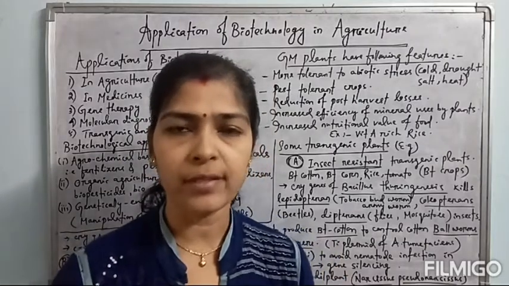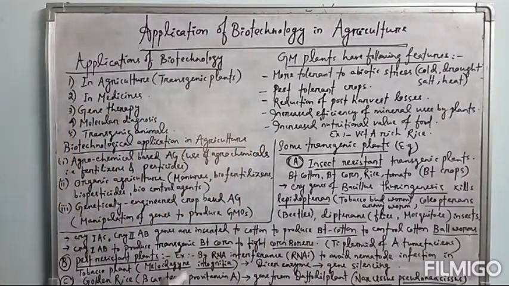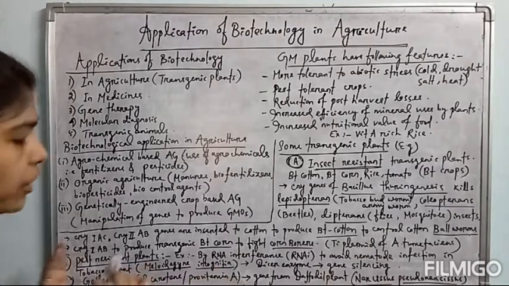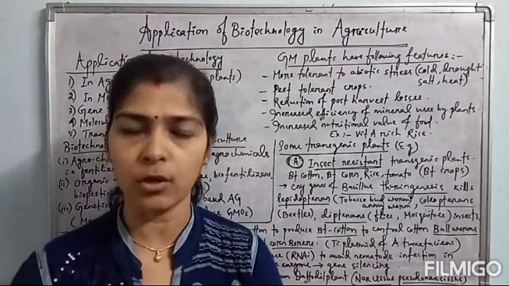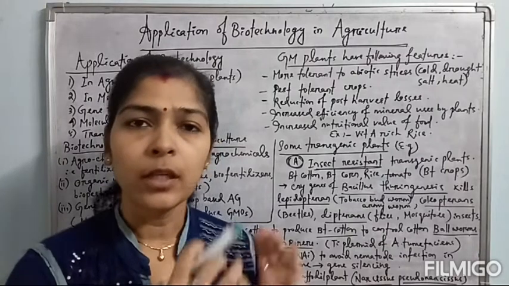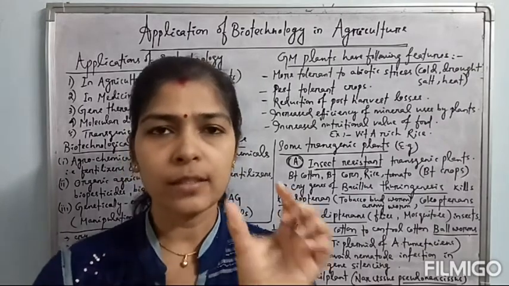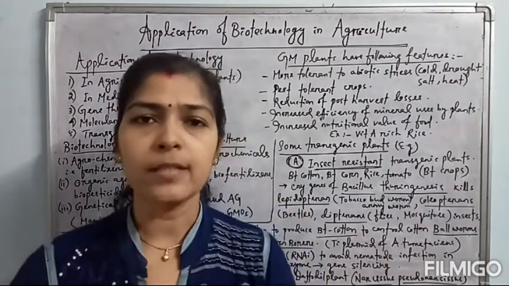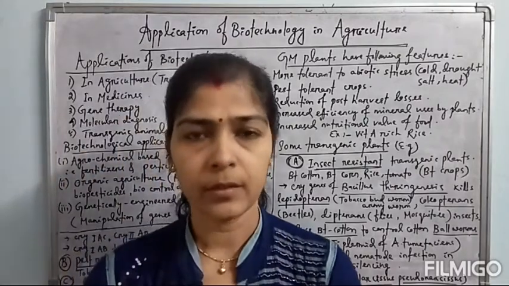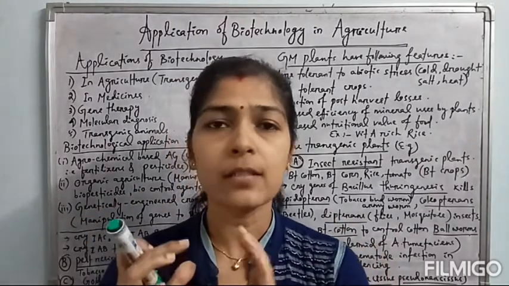When a nematode infection occurs in a plant like the tobacco plant, it is infected by a nematode called Meloidogyne incognita. This nematode infects the root of the tobacco plant, causing harvest loss. Such infection can be blocked by RNA interference technology or the gene silencing method. How is it done? The infectious gene of this nematode is expressed inside the plant and produces its infectious mRNA, which is the sense mRNA.